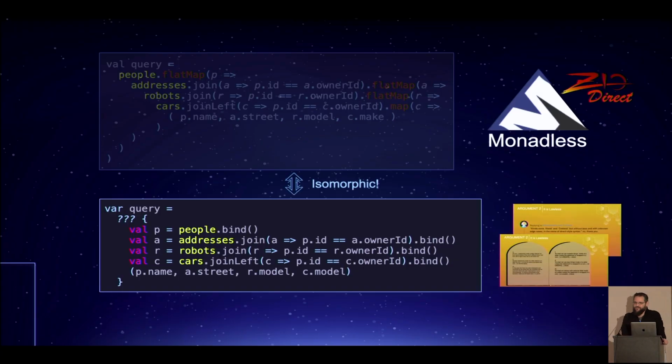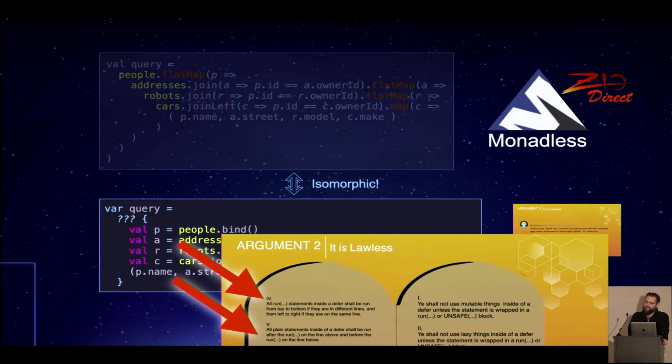And by the way, this is not arbitrary. These constructs are not arbitrary. They have to follow a very, very specific set of rules. Most notably, this is a talk that I've given on Zio Direct. Most notably, there needs to be sequencing. In particular, inside of ExoQuery, there is only one bind per line, which is even a stricter requirement, but there's no bind. There's actually no explicit bind, which I'll show you in a minute.